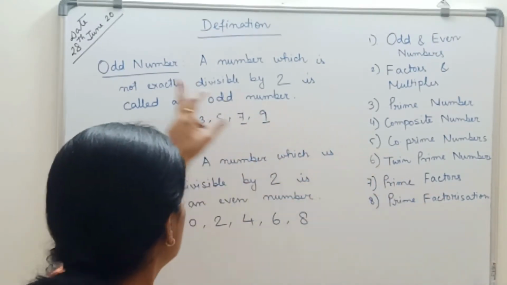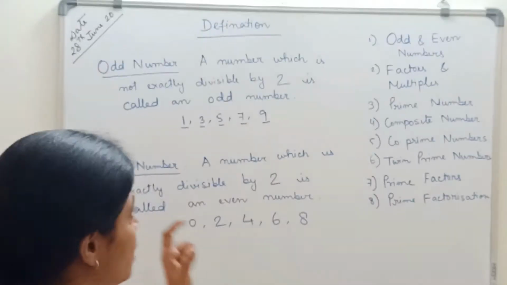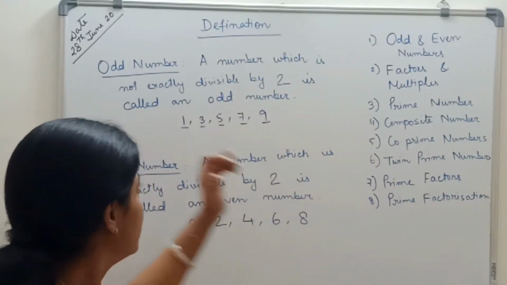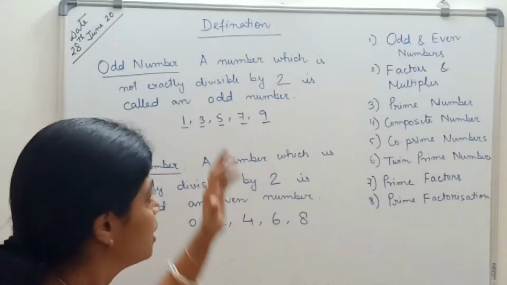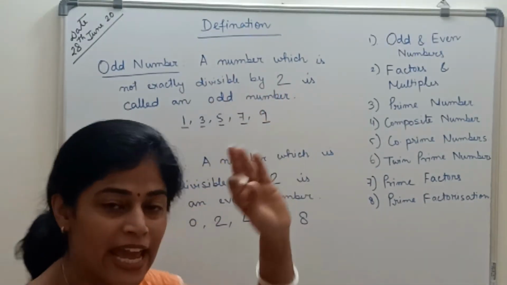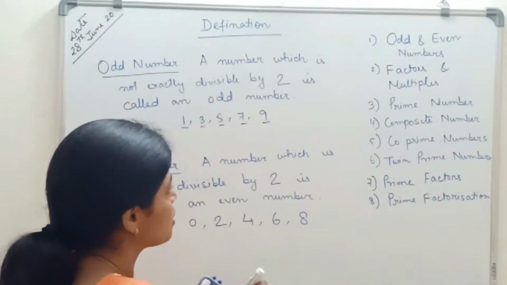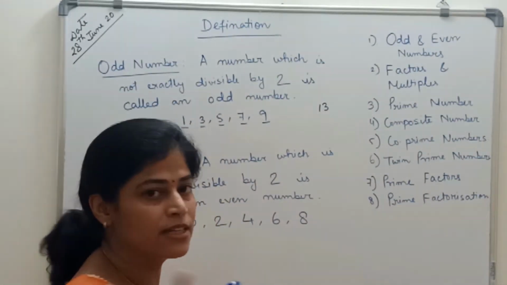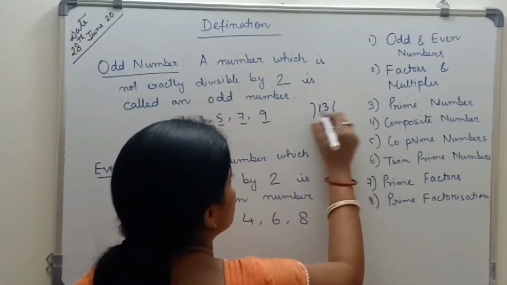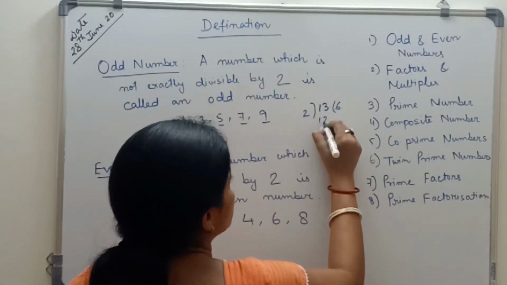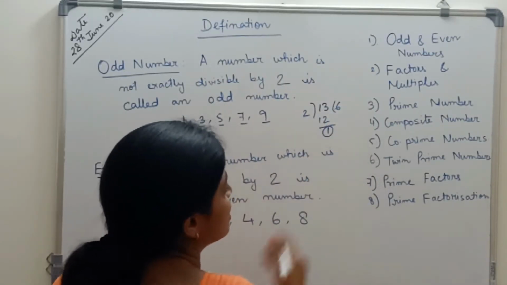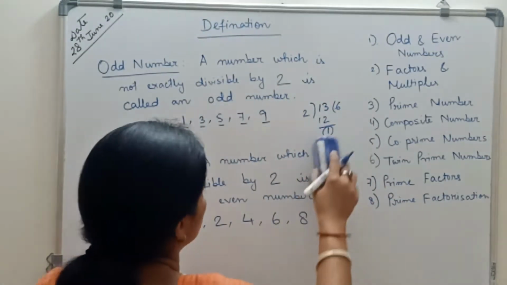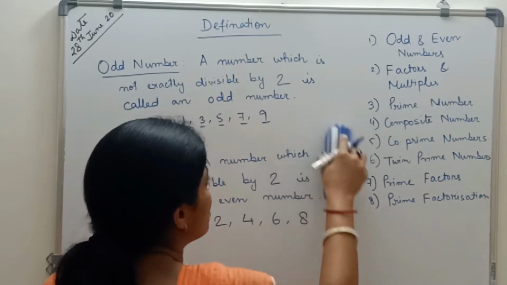So coming to what is an odd number. A number which is not exactly divisible by 2 is called an odd number. Suppose I have taken a number 13. If I divide it by 2, there is a remainder: 2 sixes are 12, so 1 is the remainder. So 13 is not exactly divisible by 2. So this 13 is an odd number.